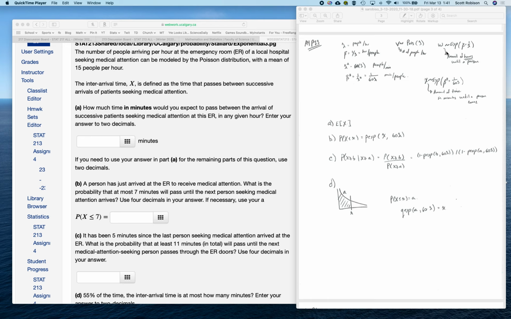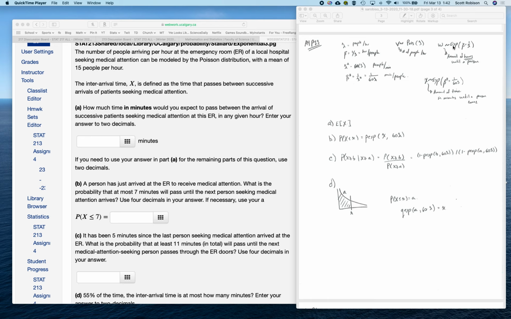Then we're trying to change things to talk about how much time per person. So instead of people per hour, we've got hours per person. So it's sort of the inverse of a Poisson. So not counting the number of people, but now counting the amount of time, which of course is exponential.